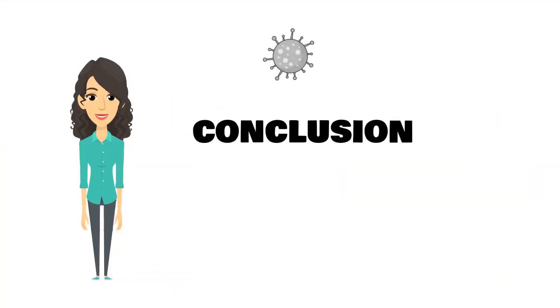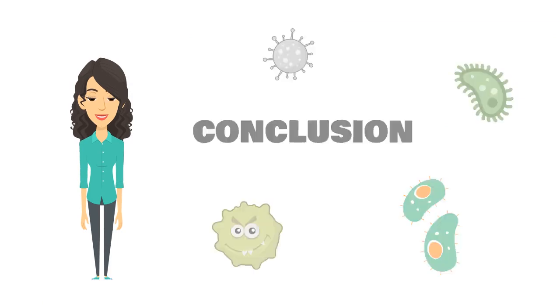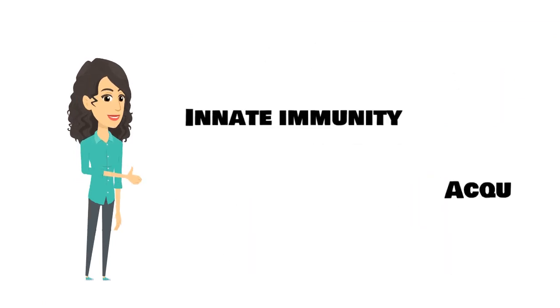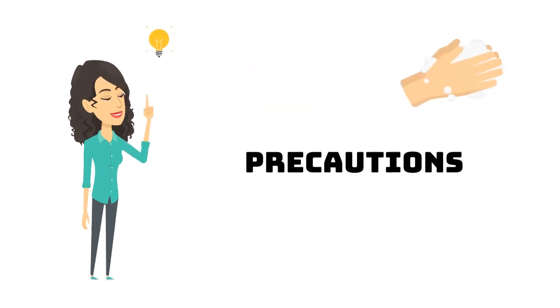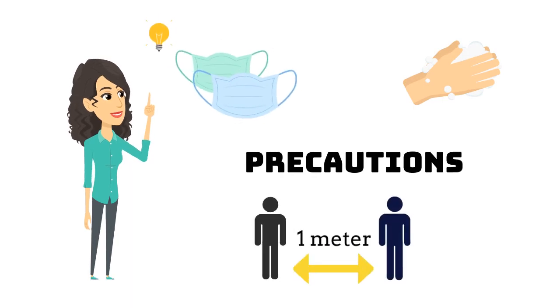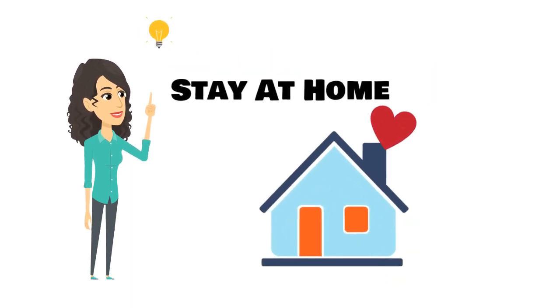When our body cells encounter viruses, our immune response will fight against the virus through innate and acquired immunity. Since we don't have vaccines, the precaution steps that need to be followed are washing hands regularly, wearing face masks when going out, and practicing social distancing. Most importantly, stay at home.